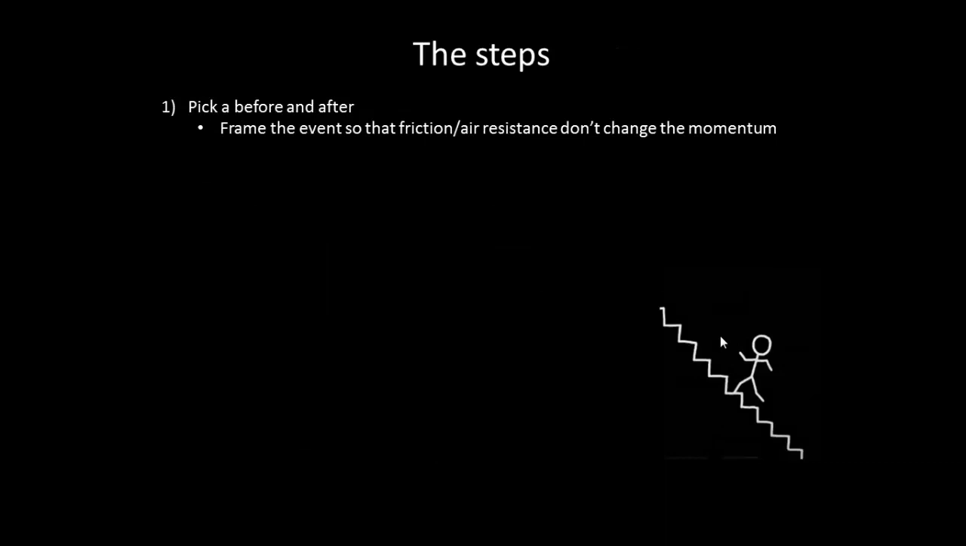So let's consider steps to solving a momentum problem. First, we want to pick a before and after. In general, this is going to be immediately before the collision and immediately after the collision, so that the friction and air resistance don't significantly change the momentum. We'll write down and consider that the net momentum initial needs to be equal to the net momentum final.